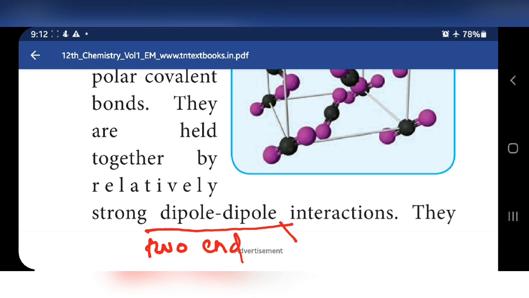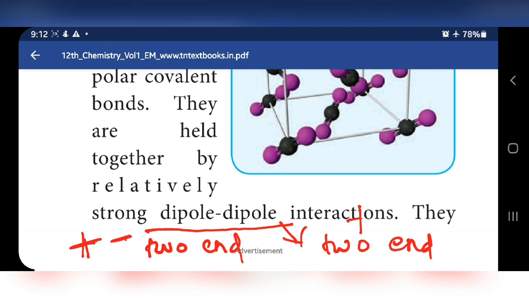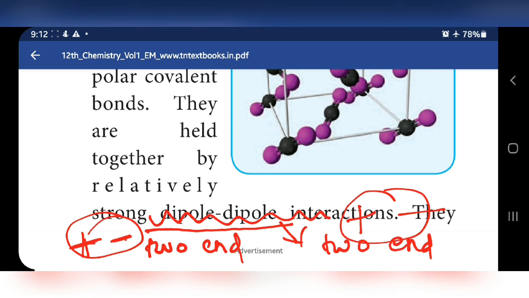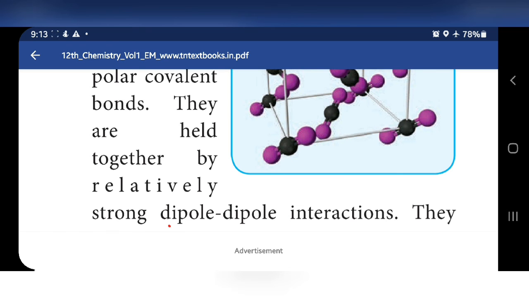One dipole has 2 ends, another dipole has 2 ends, meaning positive and negative charges. Between these charges some attractive forces are present, and that is called dipole-dipole interaction. They are held together by relatively strong dipole-dipole interaction.